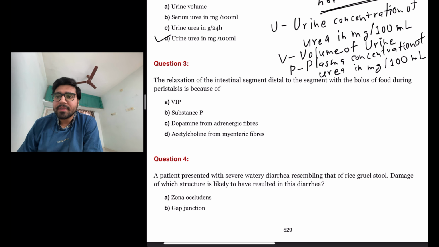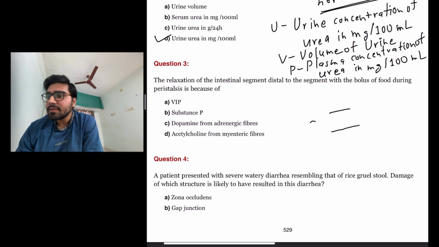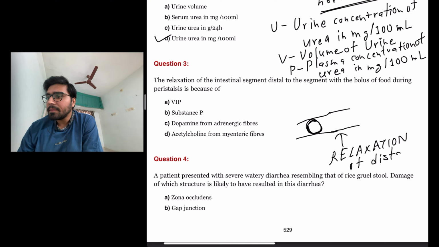The next question is, the relaxation of the intestinal segment distal to the segment with the bolus of food during peristalsis is because of. So they are asking about the relaxation of the distal intestinal segment.